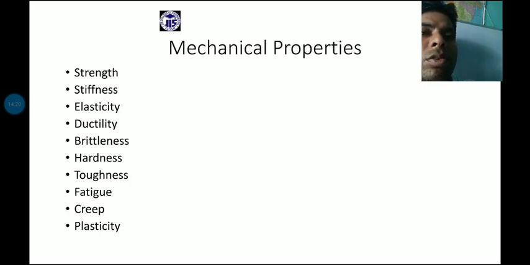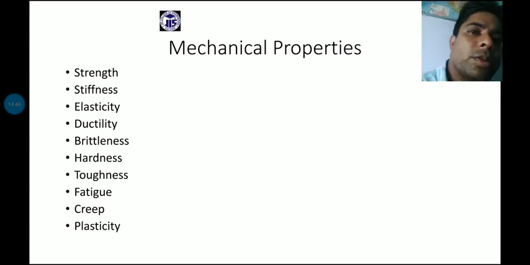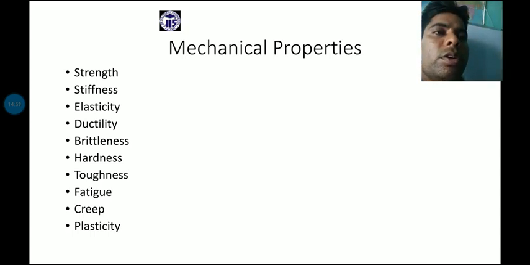Now, next point. All the points are mainly related to some mechanical properties, and those mechanical properties mainly depend on a certain point of view with mechanical components of any type of design consideration. So, first one is strength. Strength is actually a basic mechanical property.